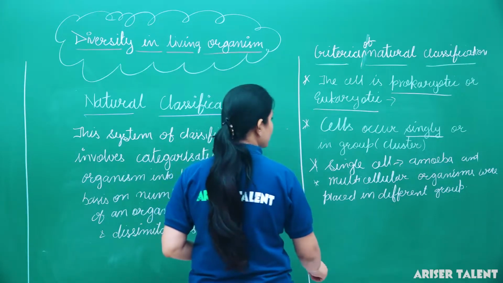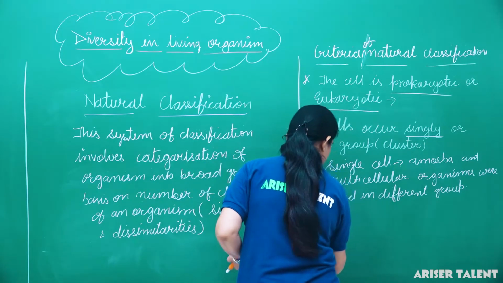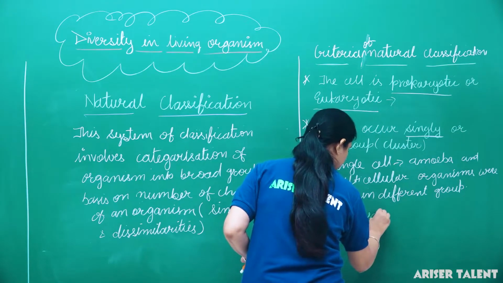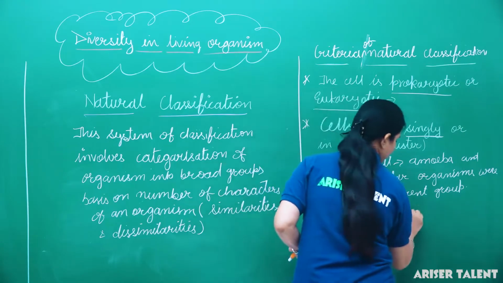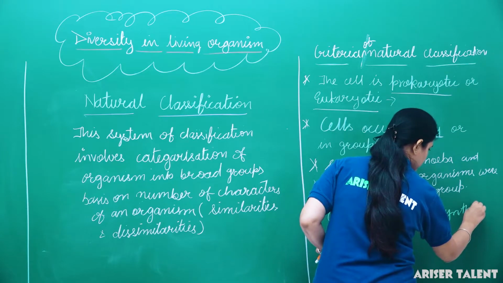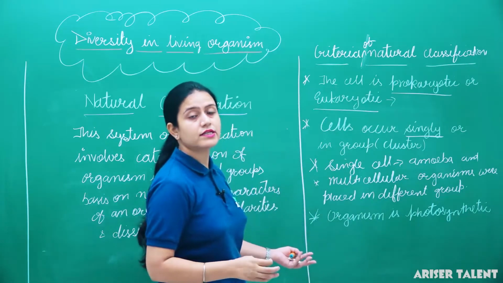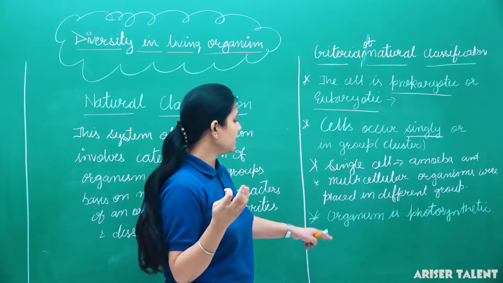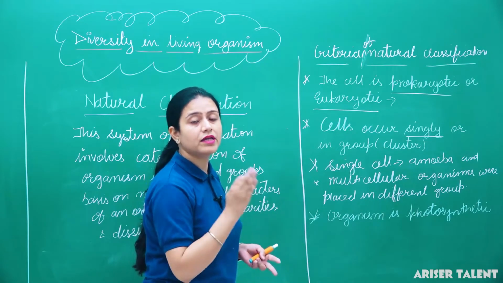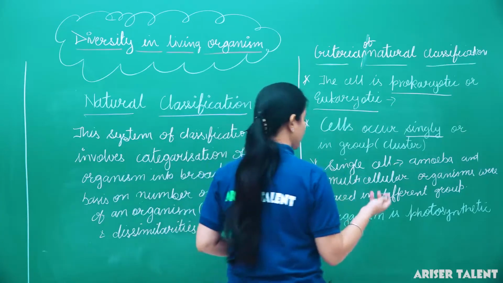After that, the next criteria was whether the organism is photosynthetic or heterotrophic, which means whether they can perform the process of photosynthesis and make their own food, or they depend for the food on other organisms or on the environment.